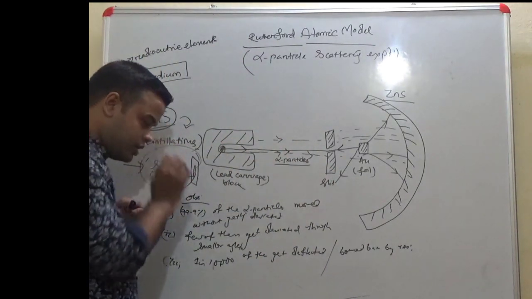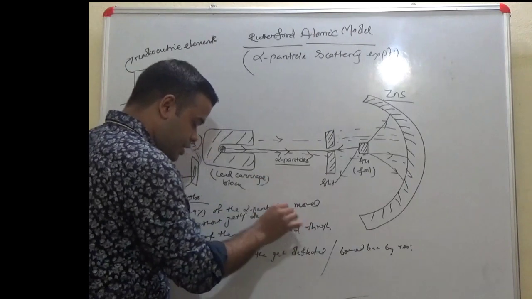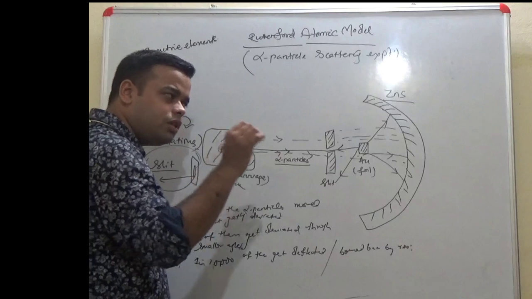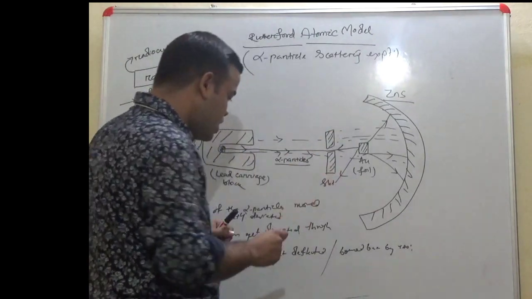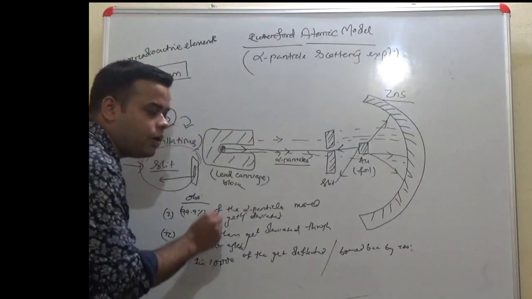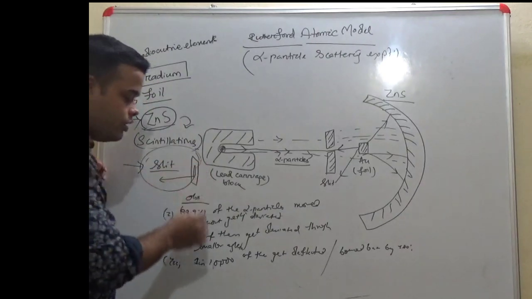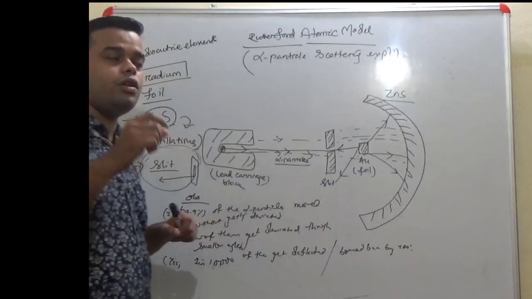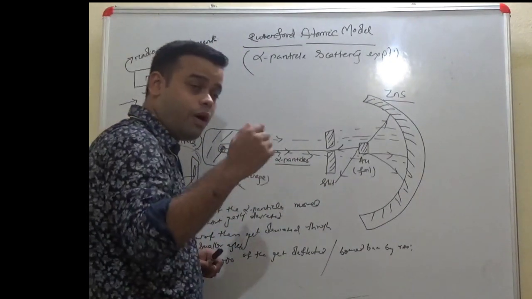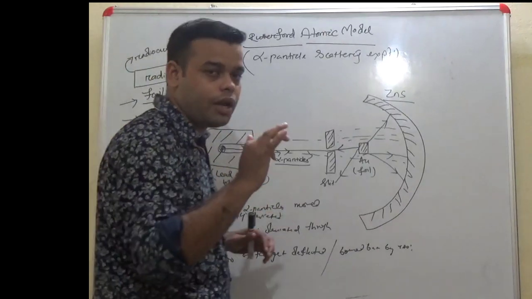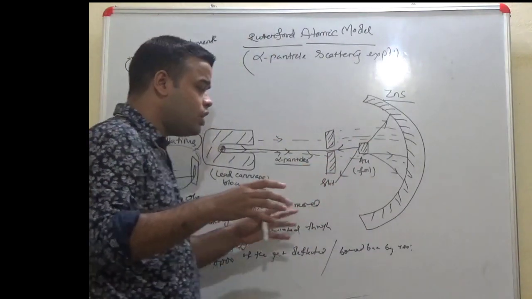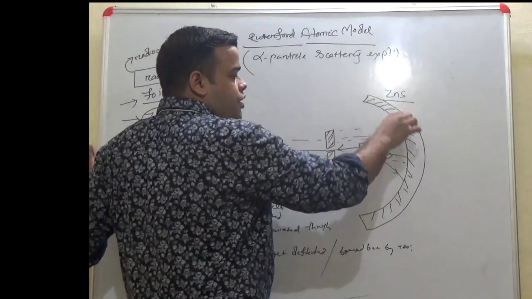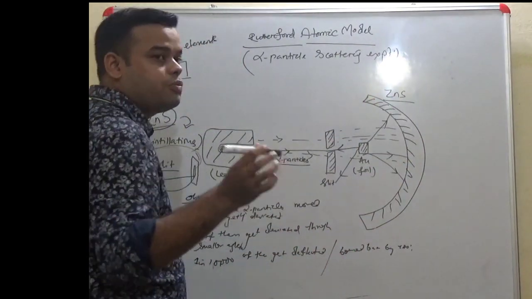Second, few of them deviated through smaller angles, which later gave us the statement that something must be present for which these few particles get deviated. Third, 1 in 10,000 get deflected or bounced back, retracing their path by an angle of 180 degrees. Zinc sulfide was the screen over which scintillation had to be observed.